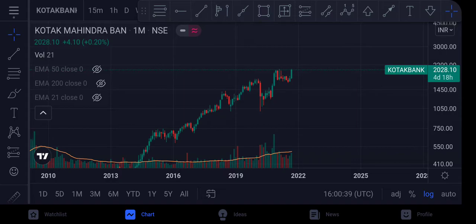So the stock today we are gonna take a look at is Kotak Mahindra Bank. As usual, we're gonna take a look at the monthly chart, weekly chart, and daily chart, and we'll see what is happening in the stock and what to do next.